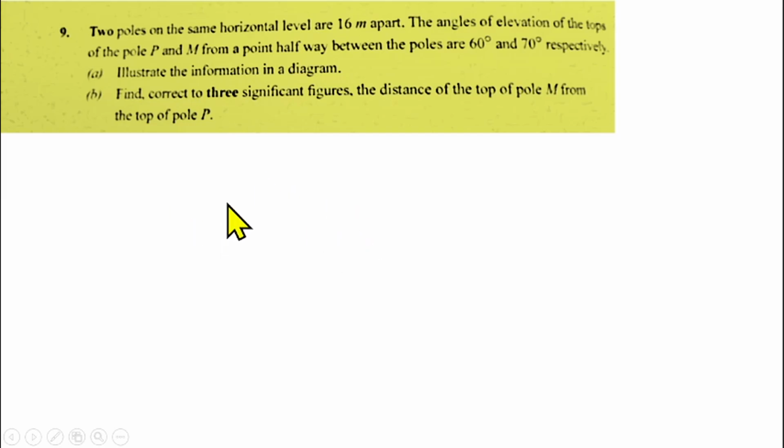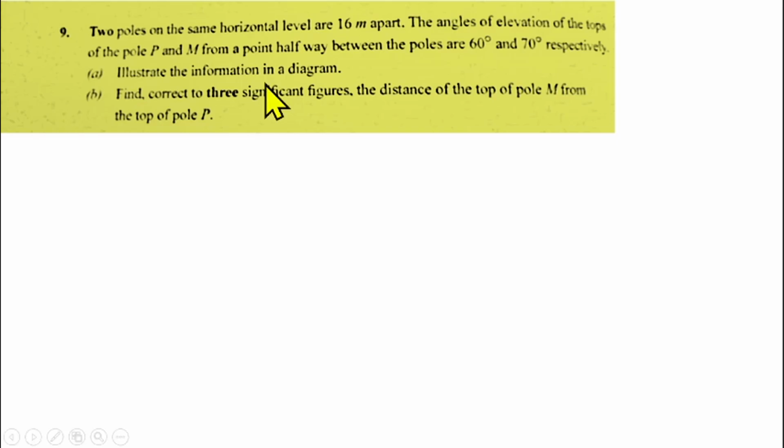So let's quickly draw the diagram. We are told that 2 poles are involved, on the same horizontal level, 16 meters apart. Would the 2 poles be equal in height, or should one be taller than the other?